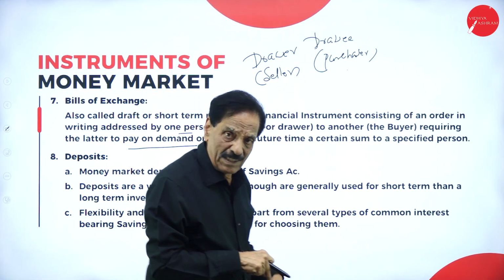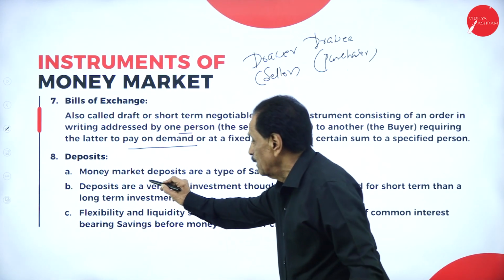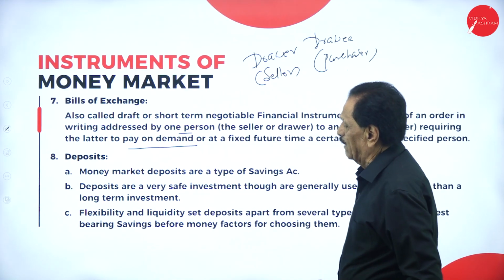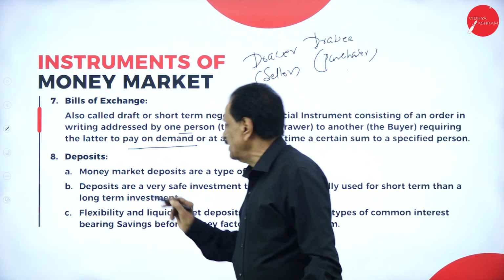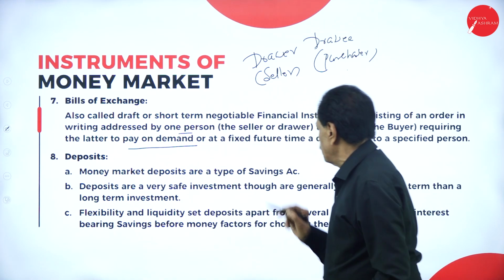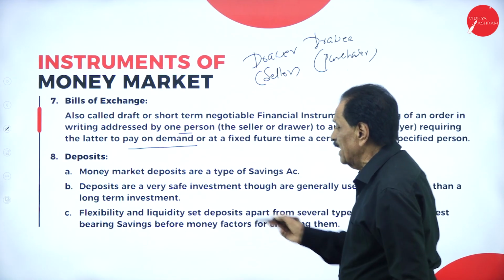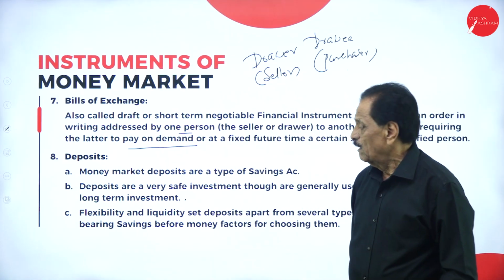the bills of exchange. Deposits. Money market deposits are a type of savings account. Deposits are a very safe investment, though generally used for short-term rather than long-term investment.